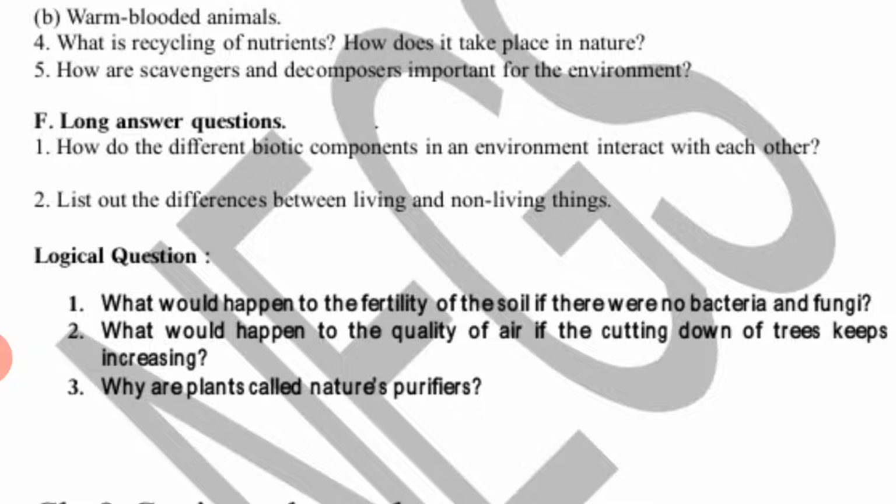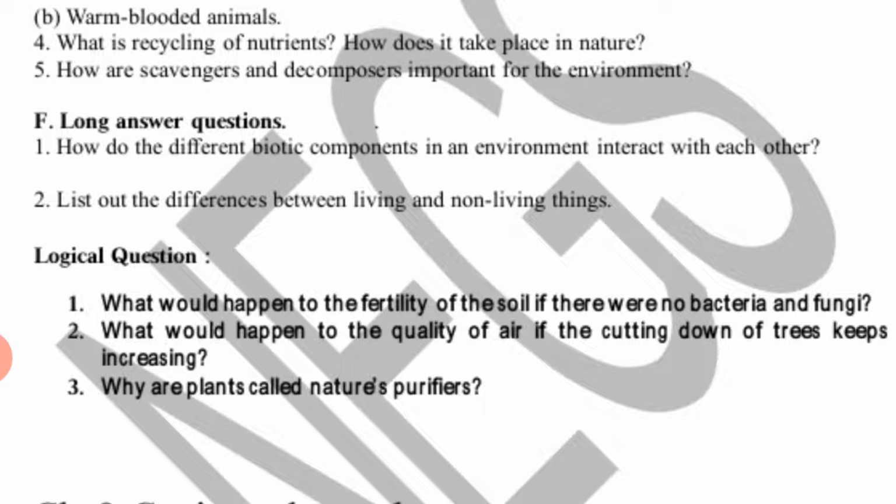Then carnivores eat herbivores. So carnivores are called secondary consumers. Now omnivores eat both plants as well as animals. So human beings are omnivores, both plant eaters as well as flesh eaters. So in this way they interact with each other.